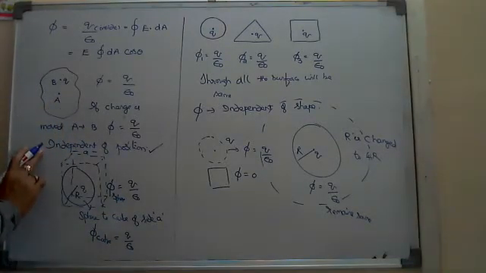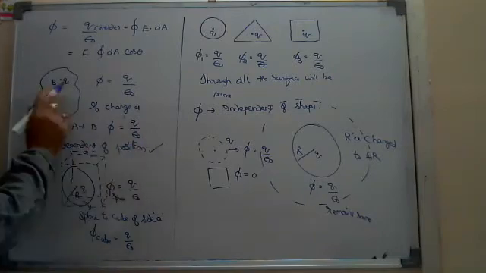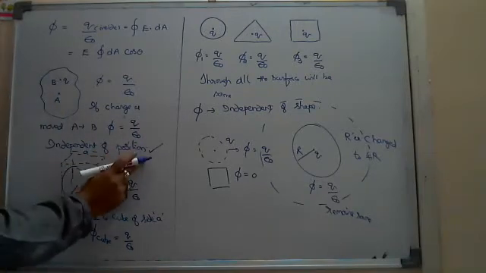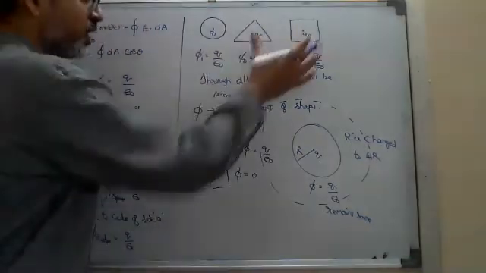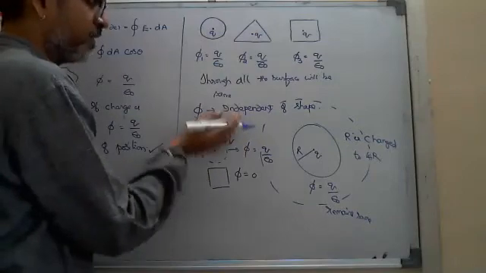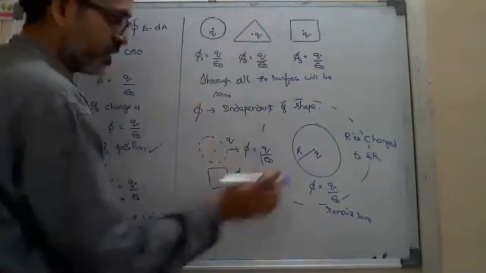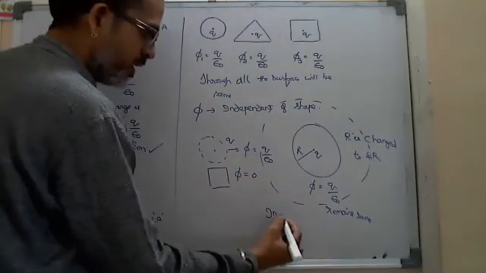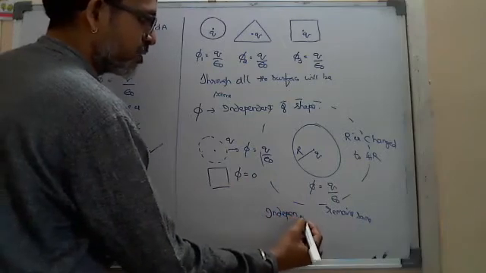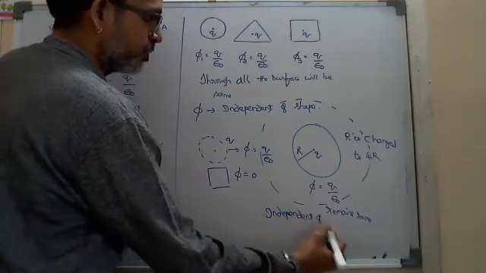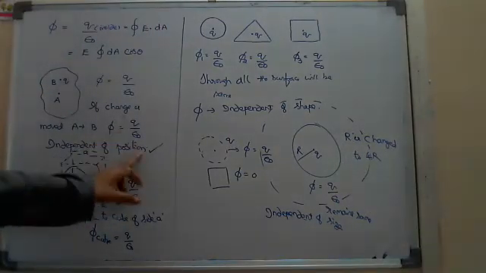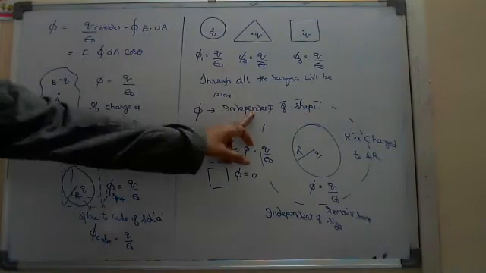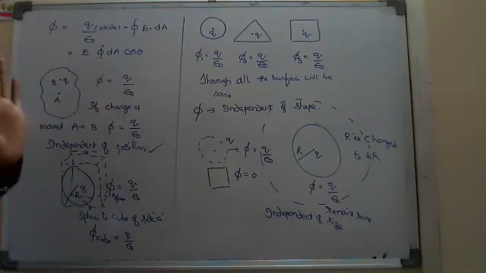So we understood one more point. The flux through a closed surface is independent of the position of the charge present inside, not outside. Number two, independent of shape, whatever the shape you are taking, provided the charge is present inside. And also independent of the size. So finally we found three points: independent of position, independent of shape, independent of size.